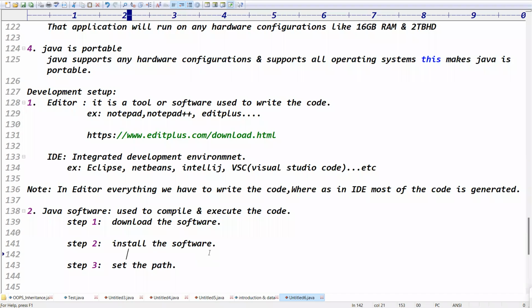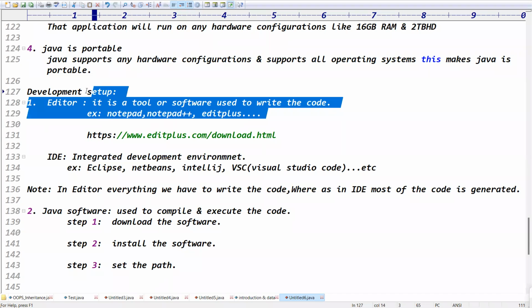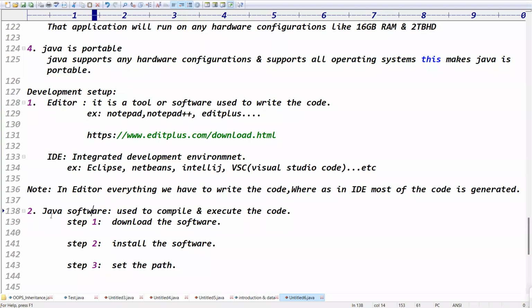In your system, how many softwares are required in total? Tell me. A total of 2 softwares are required. One is the editor software. An editor is a tool or software used to write the code. The second one is the Java software. Editor and Java software.